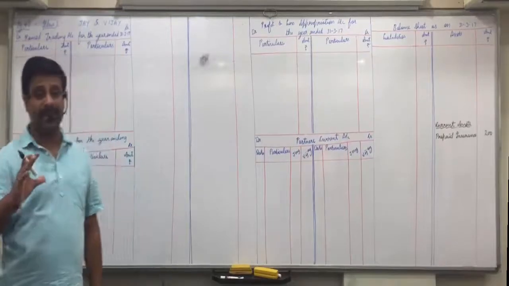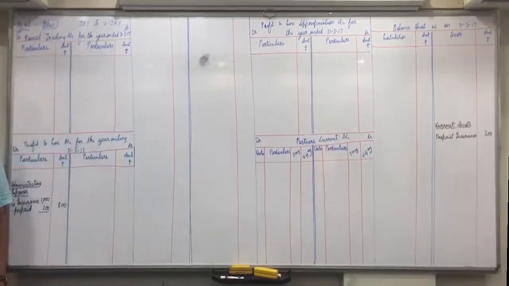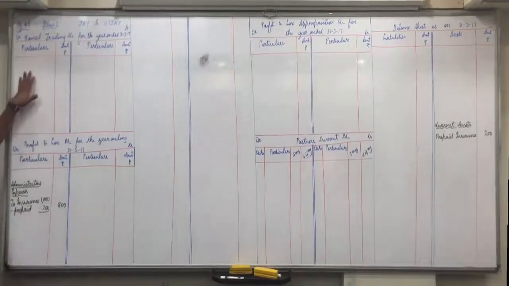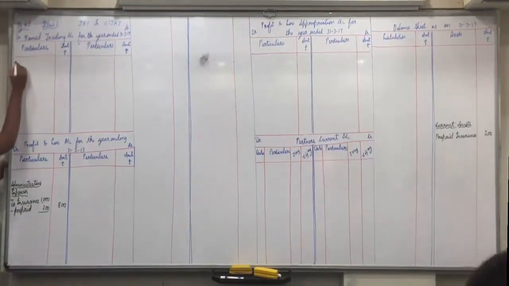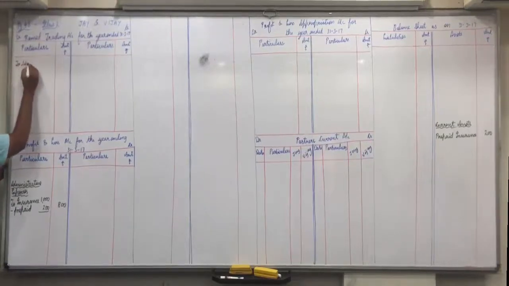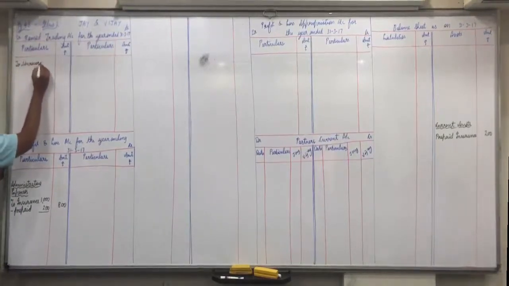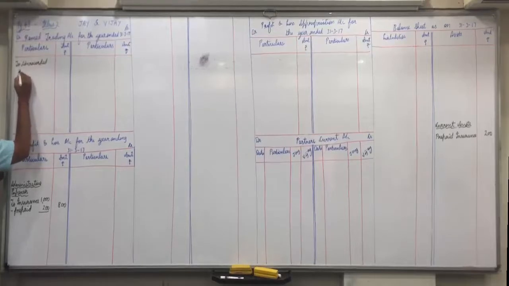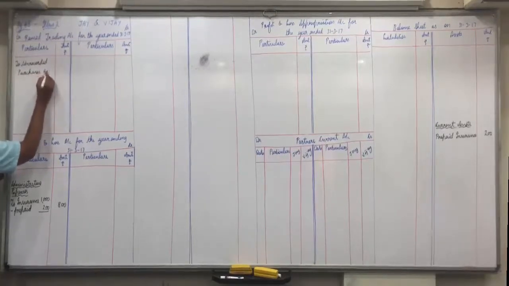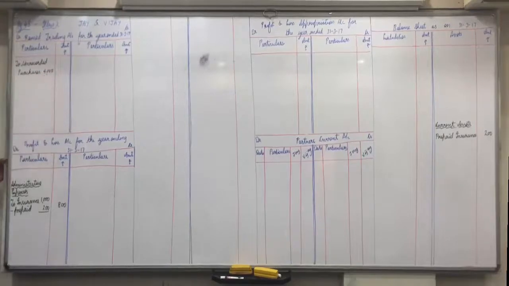Now we don't have purchases given in trial balance. Just now we discussed trading account was already made. So we cannot add in purchases, we'll show it separately on the same side. So first of all, unrecorded purchases will show in revised trading account on debit side: to unrecorded purchases 4,000 in inner column.